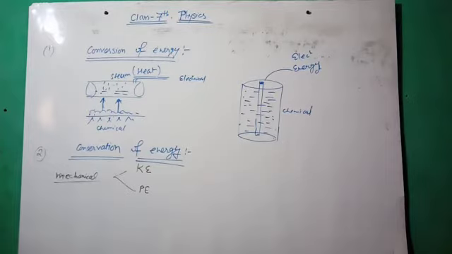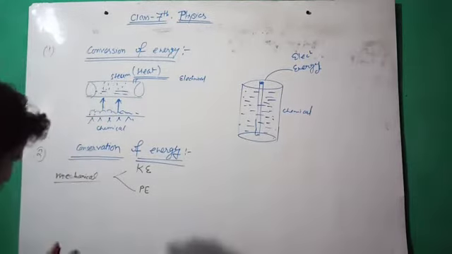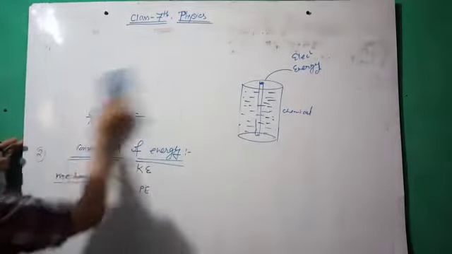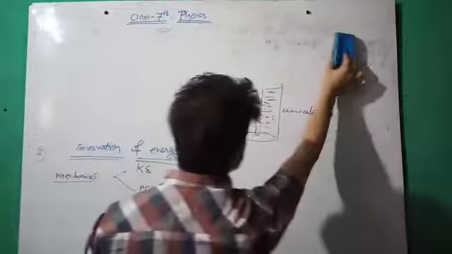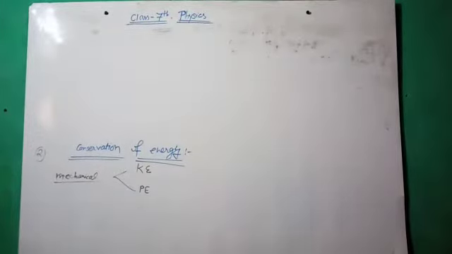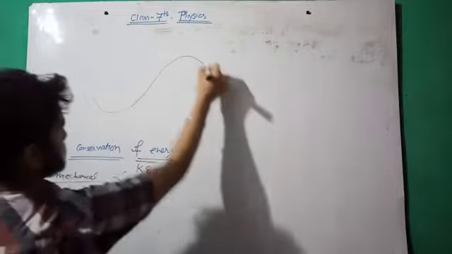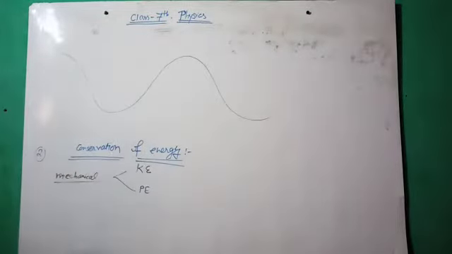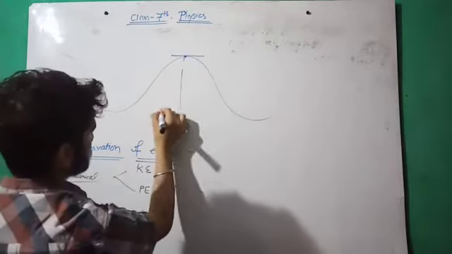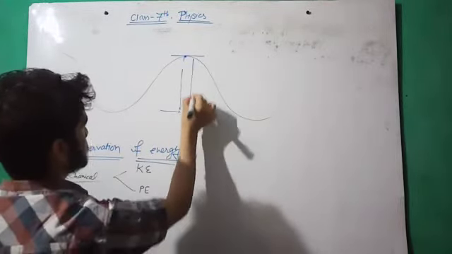We have two examples. First one is the roller coaster and second one is the vertically falling ball. So what is this example for? We can take both of the examples. In a roller coaster we have an up and down surface, like this. So we know at the highest peak we have the highest height. This is the height of this peak.